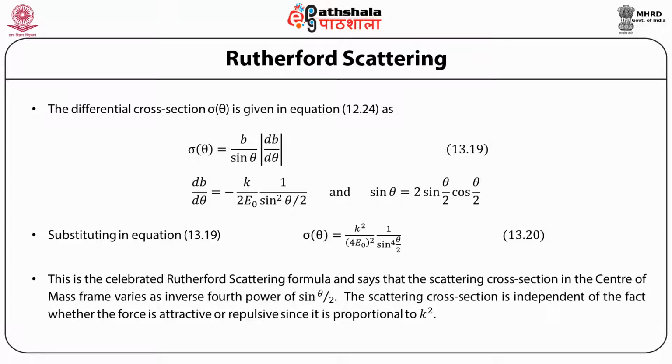And what does it say? It says that the scattering cross section in the center of mass frame varies as the inverse fourth power of sine of theta by 2. The scattering cross section is furthermore independent of whether the force is attractive or repulsive, since it is proportional to k square.